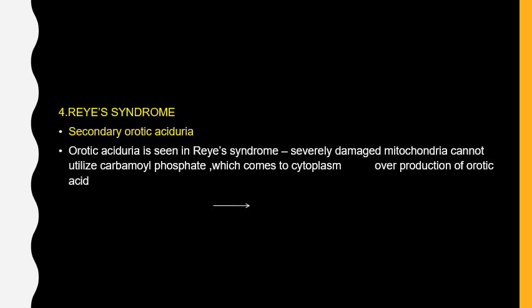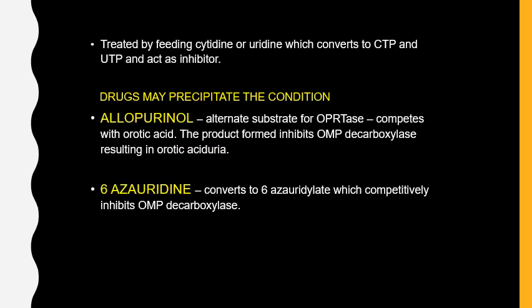And the fourth type is Reye's syndrome. It is also known as secondary orotic aciduria. It is seen in severely damaged mitochondria that cannot utilize carbamyl phosphate due to some genetic defect. That comes to the cytoplasm, where overproduction of orotic acid occurs, which can lead to orotic aciduria. It can be treated by feeding cytidine or uridine, which convert to cytidine triphosphate and uridine triphosphate and act as inhibitors of this pathway.